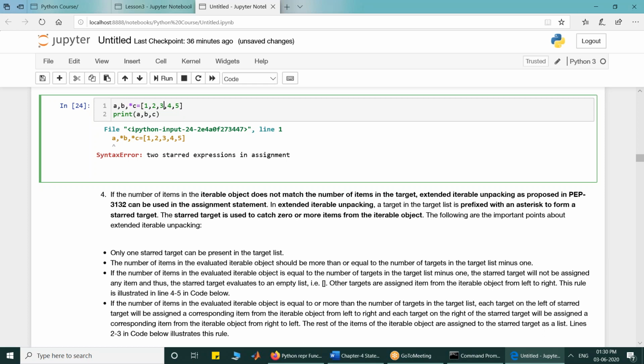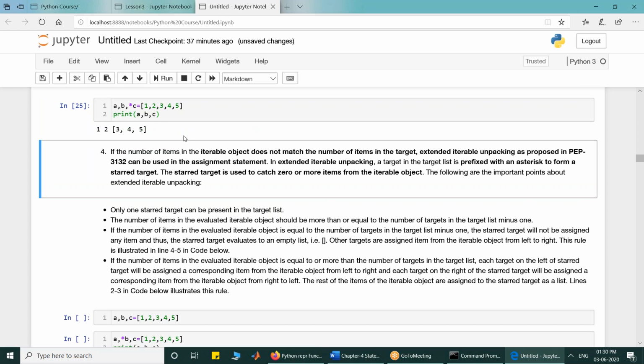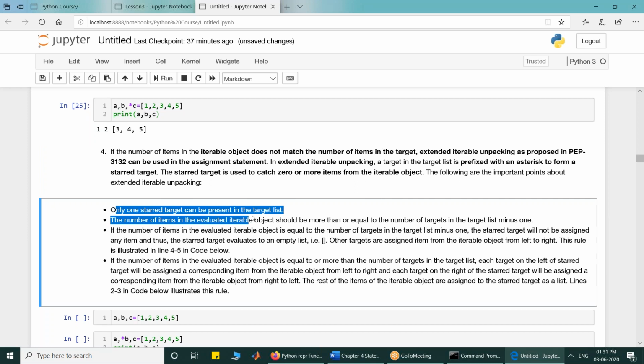If I remove the star from B, put the star on C, and then I execute it, tell me quickly in the chat box what is the output that I expect. A, comma B, comma star C is equal to 1 2 3 4 5. What is the output that I expect? A catches 1, B catches 2, and the rest of the items are caught by C. So yes, you will get 1 2 3 4 5 is the answer. So there can be only one star target in the target list.